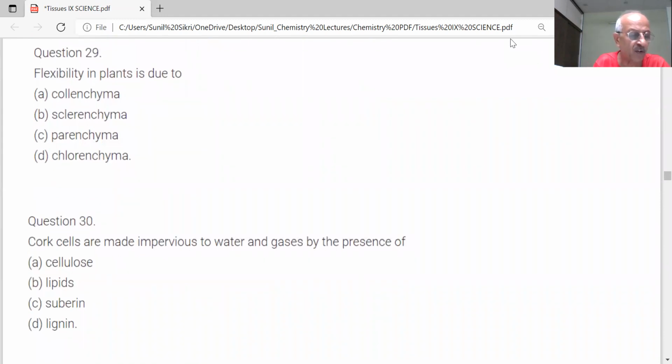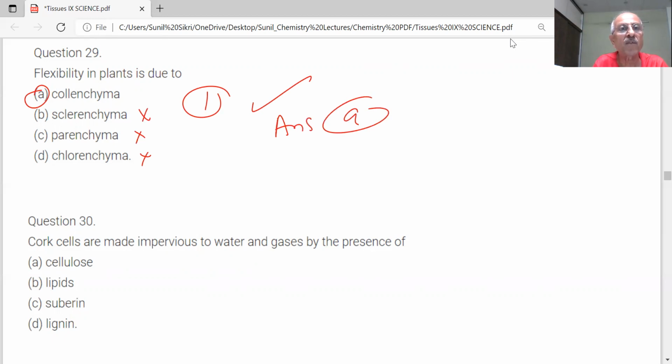Flexibility in plants is due to collenchyma or parenchyma? Flexibility in plant, that is the correct answer. Answer A. That is responsible for flexibility in plant.